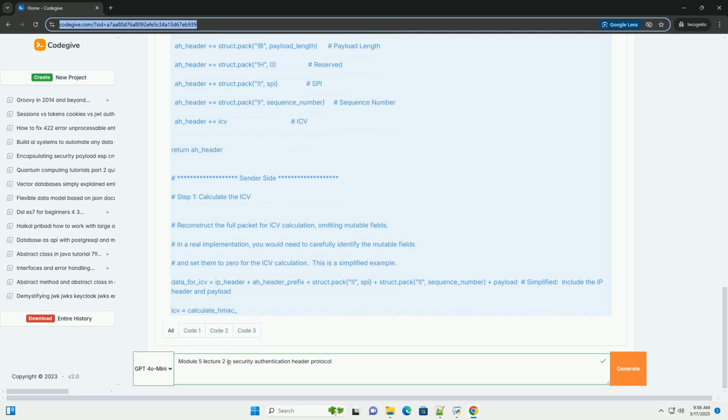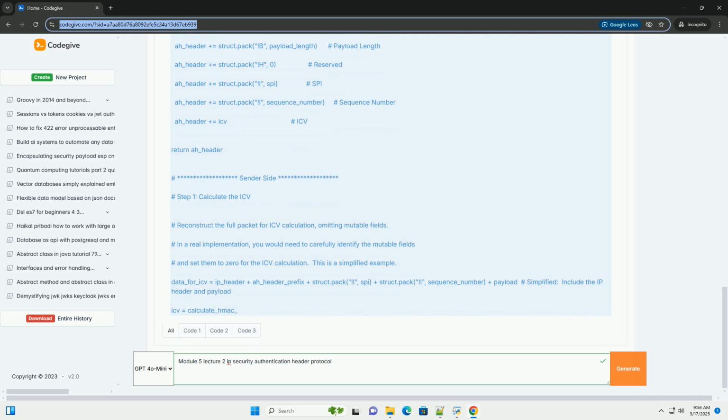Replay attacks: if anti-replay protection is not enabled, AH is vulnerable to replay attacks. An attacker could capture a valid packet and retransmit it later to cause harm. Using sequence numbers provides protection against this attack.